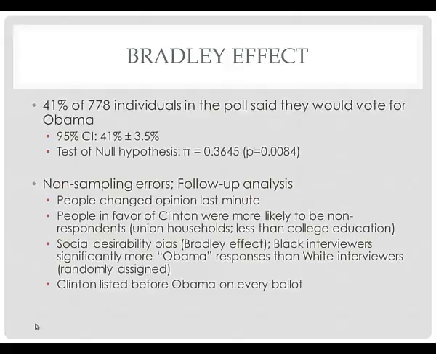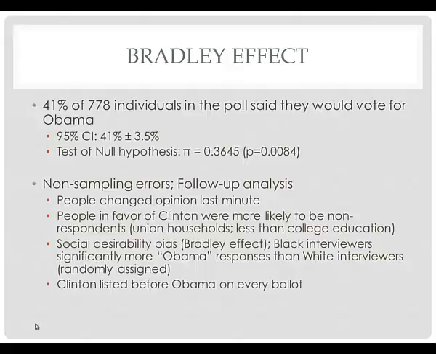In the USA Today poll, 41% of 778 individuals in the poll said they would vote for Obama. If you put a 95% confidence interval on that value, you get 41% plus or minus 3.5%. Now, in the subsequent primary election, 36.45% of voters in the primary actually voted for Obama.